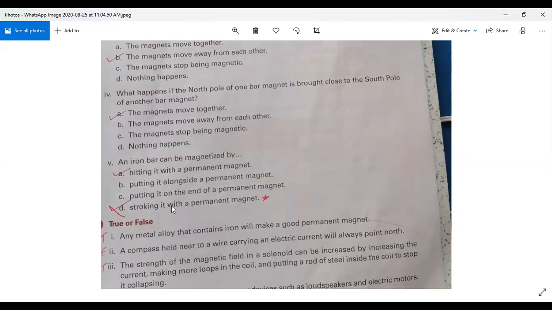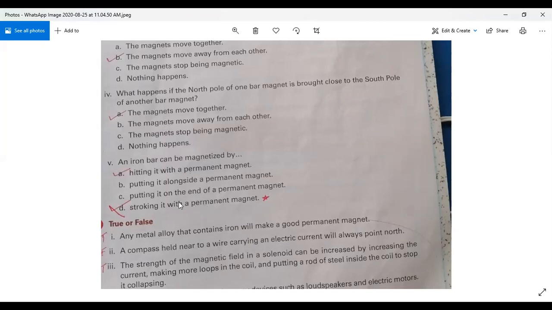Option D is the correct answer: stroking it with a permanent magnet. We also discussed the method in our chapter, that when we stroke an iron bar with a permanent magnet, it becomes magnetized. So option A is not the right answer, B is not the right answer, C is not the right answer. Option D is the right answer, stroking it with a permanent magnet.